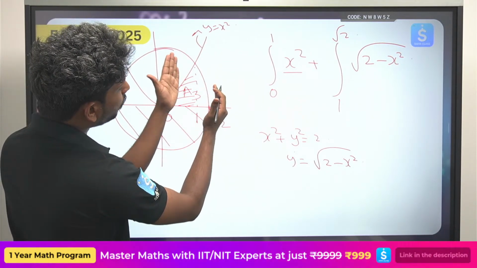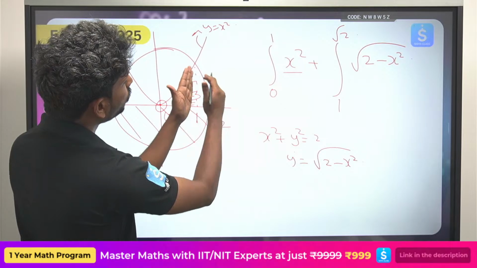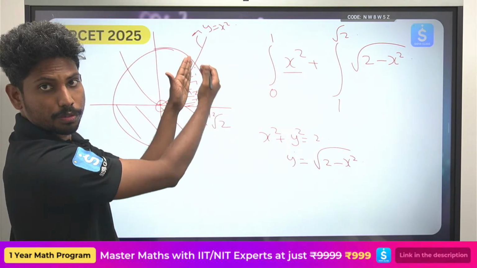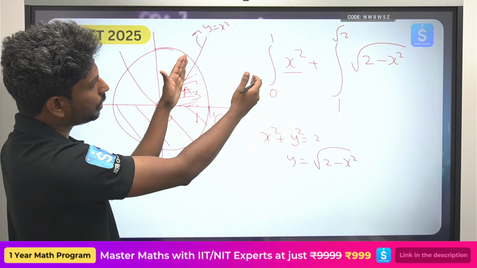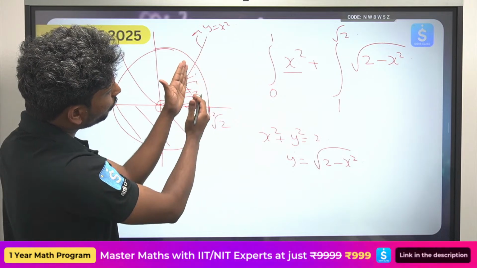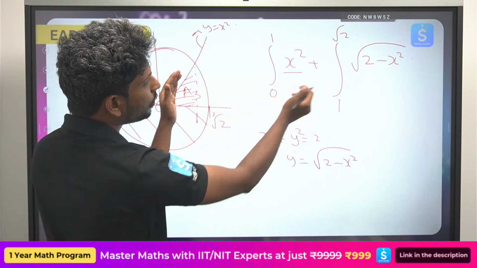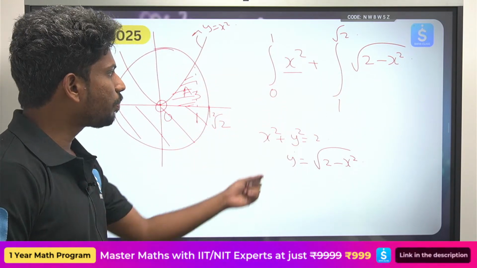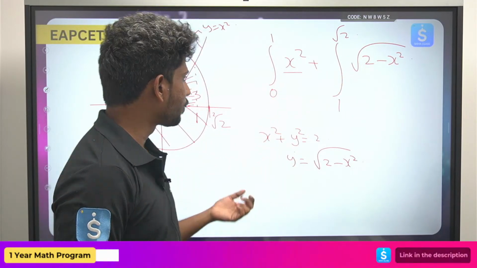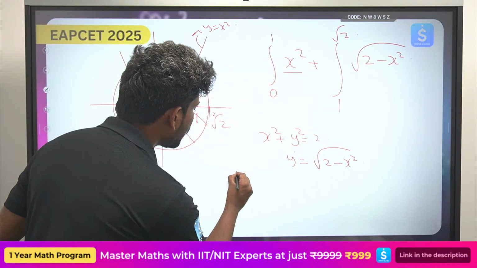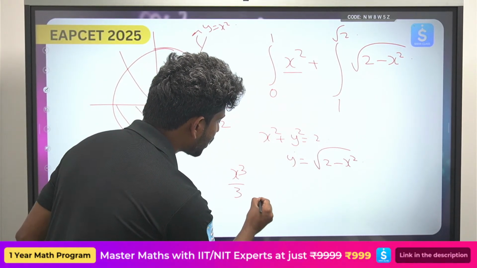Okay, from 1 to root 2, we have the circle, not the parabola. So ikkada from 1 to root 2, the upper curve is nothing but under root of 2 minus x square. Ippudu we can directly find out the value. You can directly find out x square value ఏంటి, x cube by 3 from 0 to 1.